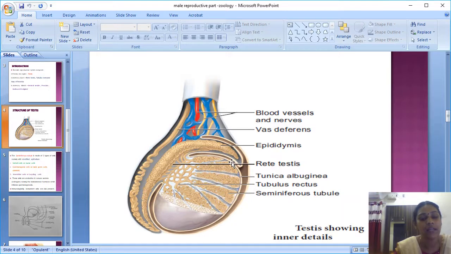Why is it maintained at a very low temperature? Because at that particular temperature only the sperm will show viability as well as motility. The sperm cells should be in the live condition, and that live condition is maintained at 2 to 3 degrees centigrade.